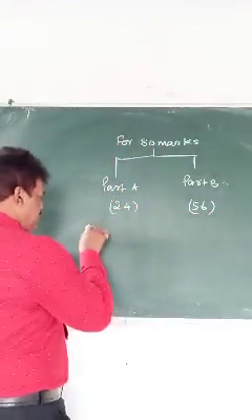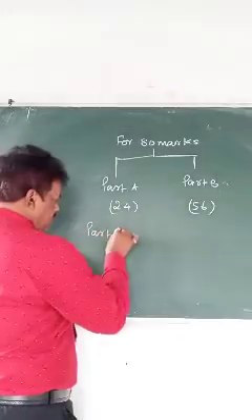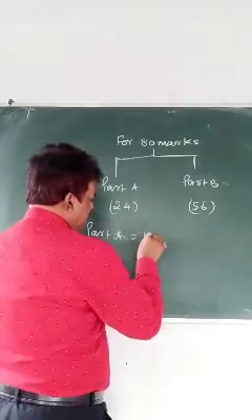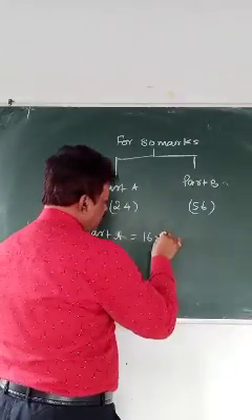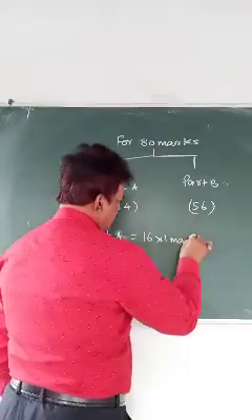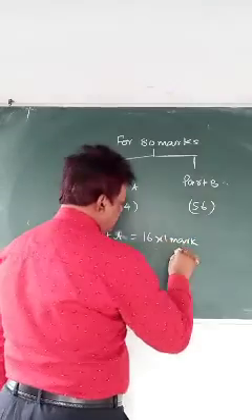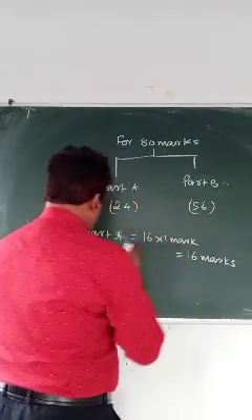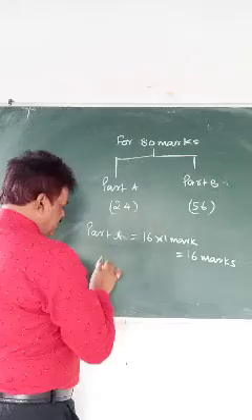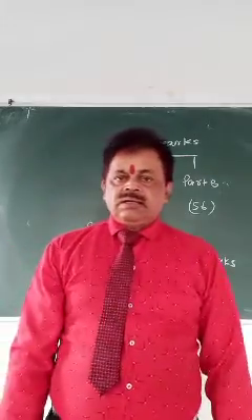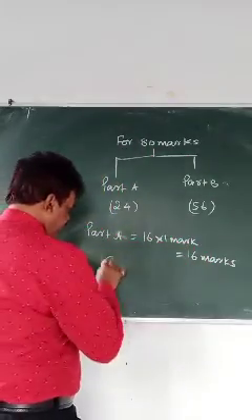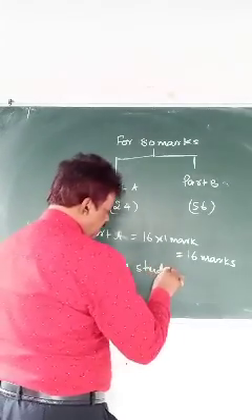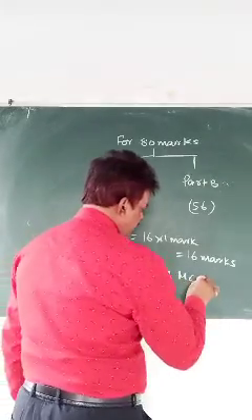So in part A, that is 16 into 1 mark, 16 marks. The remaining 8 marks are case study questions, case study MCQ.